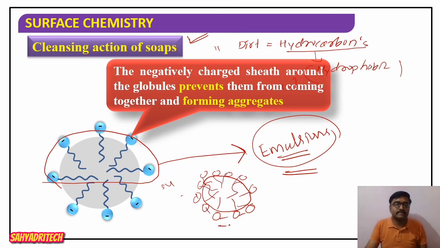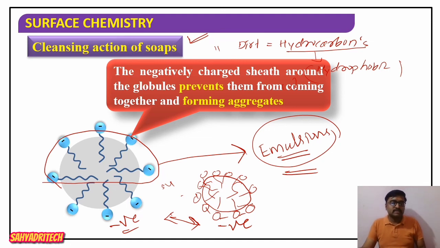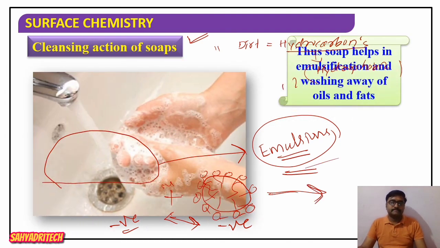Now here, what is the charge? It is also negatively charged. The first molecule is also negatively charged. Now, due to like charges, as all the molecules contain the same charge, they do not aggregate. Rather, they remain in their ionic form in the water, and they will be removed along with the running water. Thus, the soap helps in emulsification and washing away oils as well as fat present on the surface.